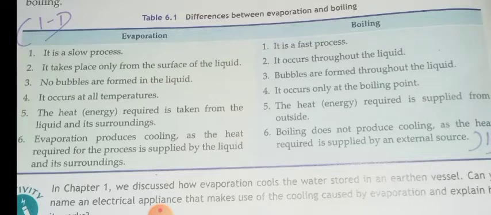Evaporation is a slow process, whereas boiling is a fast process. Evaporation takes place only from the surface of the liquid. Boiling occurs throughout the liquid. So evaporation occurs only from the upper surface of the liquid, but in boiling, all the liquid will boil. In evaporation, no bubbles are formed in the liquid. In boiling, bubbles are formed throughout the liquid.